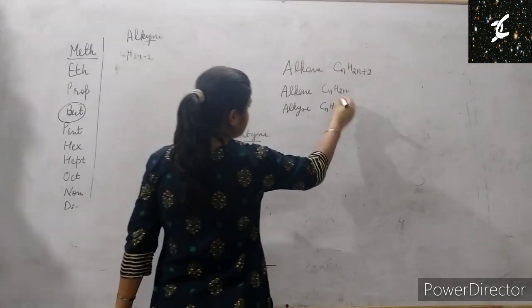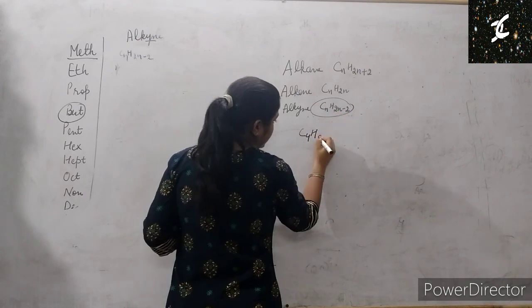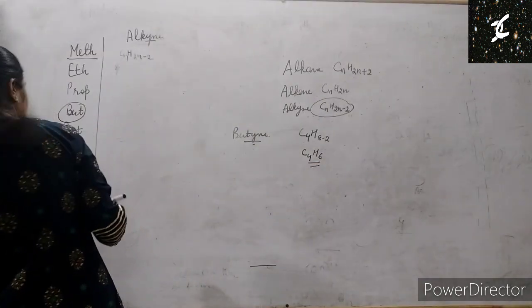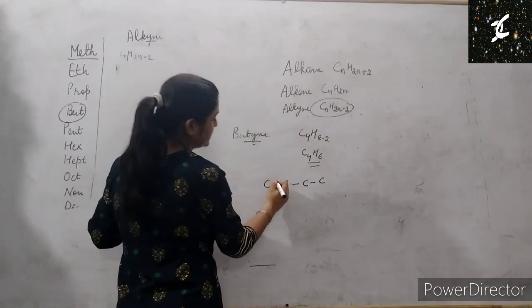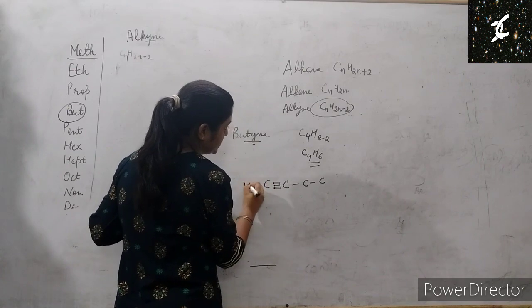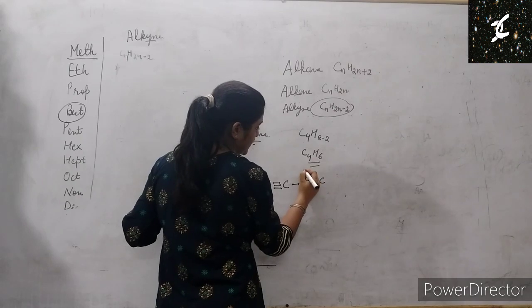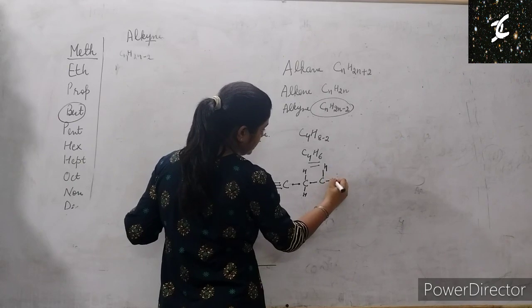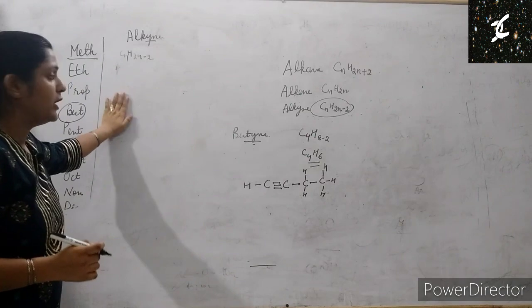This is a formula for alkyne. But means it is having 4 carbons, C4H8 minus 2. So C4H6 is the formula for butyne. Okay, let's draw 1, 2, 3, 4. At any one position we have a triple bond. Okay, for this carbon 1, 2, 3 and 1 hydrogen. For this 1, 2, 3, 4. It is complete. Okay, for this 1, 2, 3. So 1, 2, 3, 4, 5 and 6. This is for butyne. I hope it is clear.